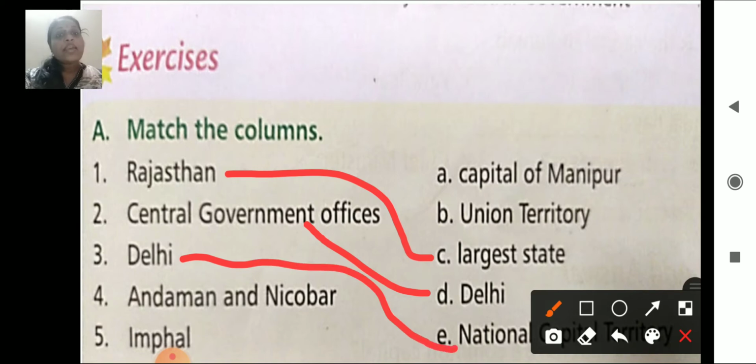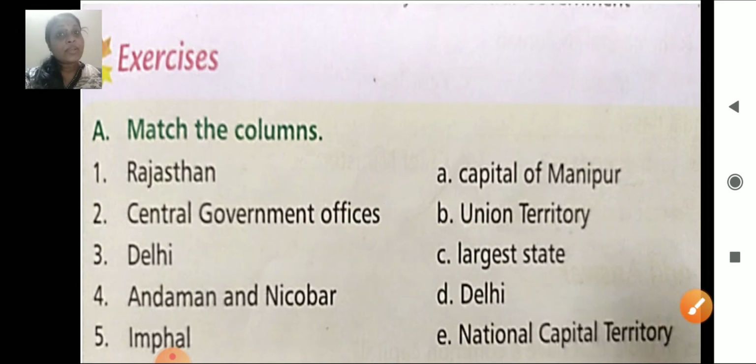Okay. Andaman and Nicobar, it's Union Territory. Imphal, capital of Manipur. Have you remembered?